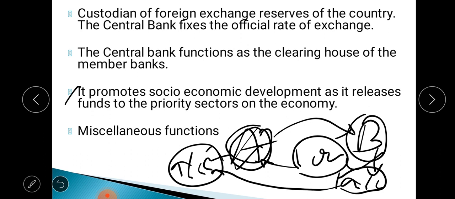Then you see, some miscellaneous means other functions are also there, like it also reviews the economic situation of the country from time to time. Then it supplies loans to some cooperative banks and other banks, and it also operates some welfare funds for educational institutions and for social purposes also. So these are some miscellaneous functions, other functions which the central bank performs. So all of you go through these functions, it is very important.